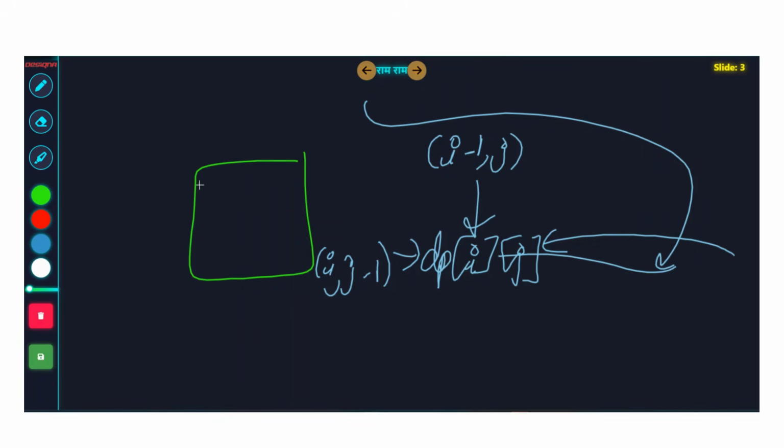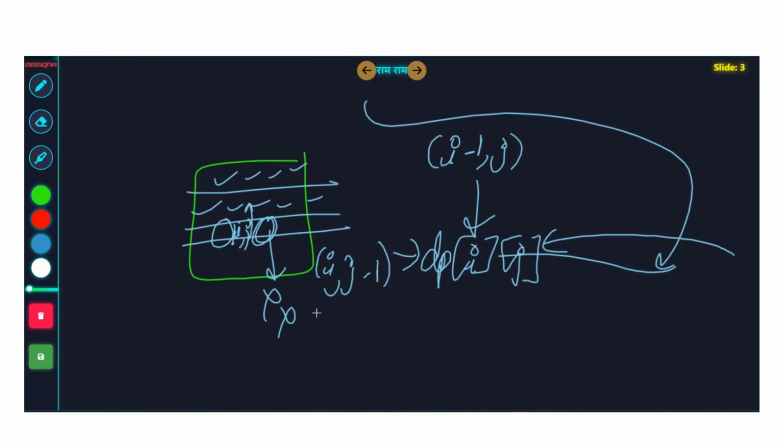In dynamic programming, we build like this, right? We start filling the answers, first for this row, then DP i, j for these rows. Let's say you're calculating DP i, j for this cell, so the above cell is calculated. But this future cell value is not calculated. So how will we do this?